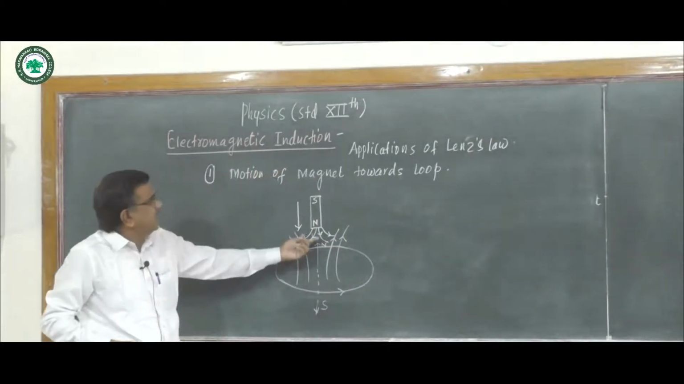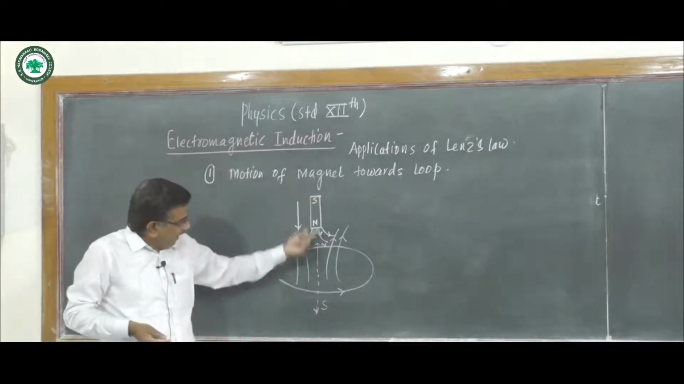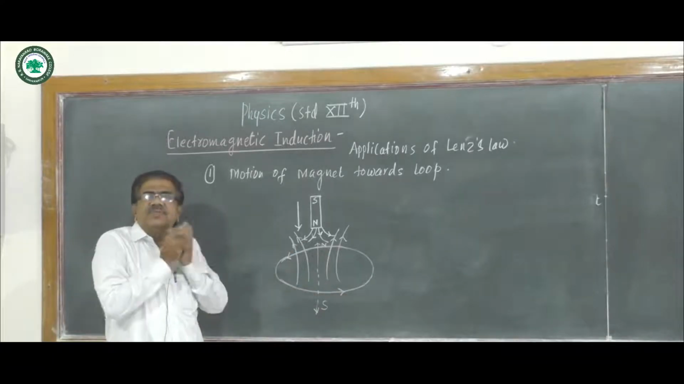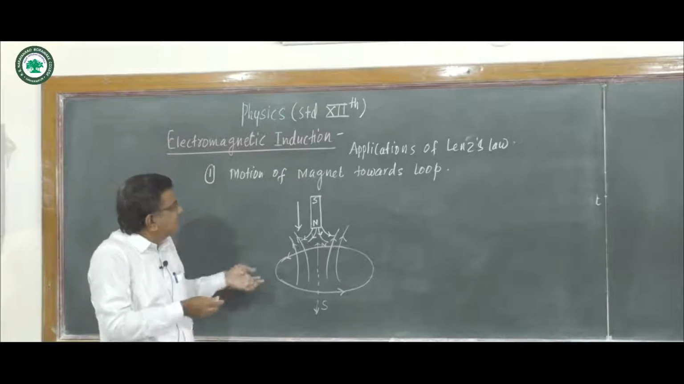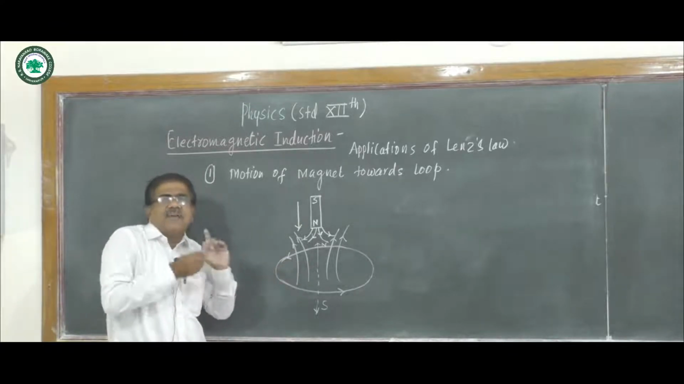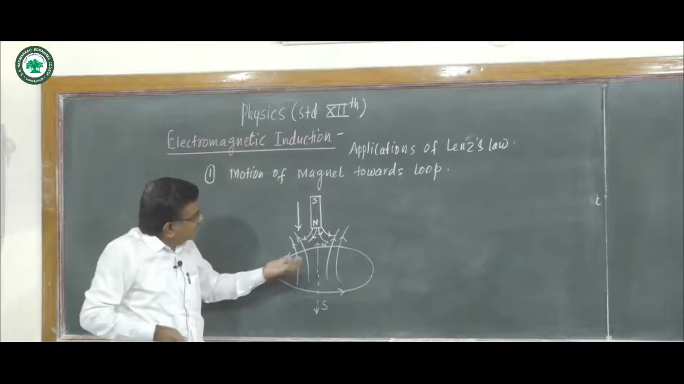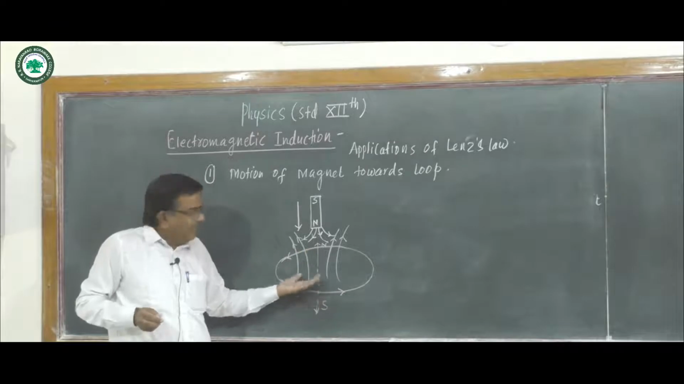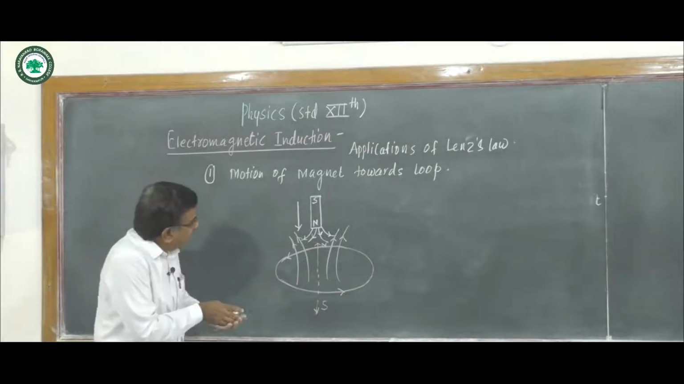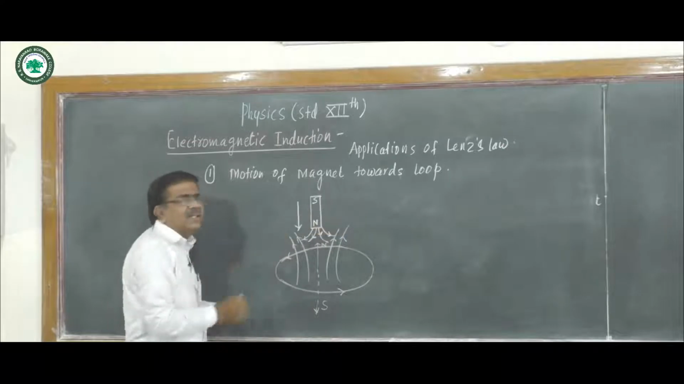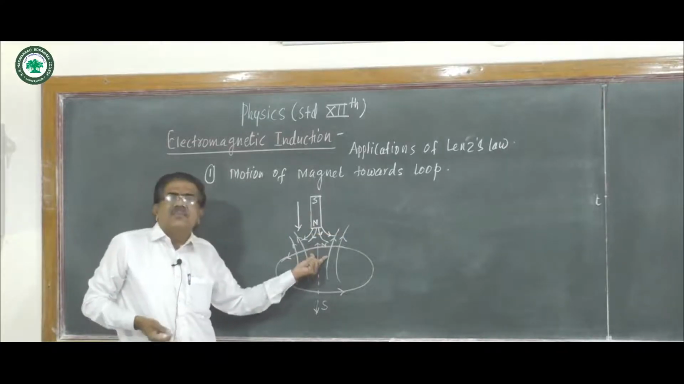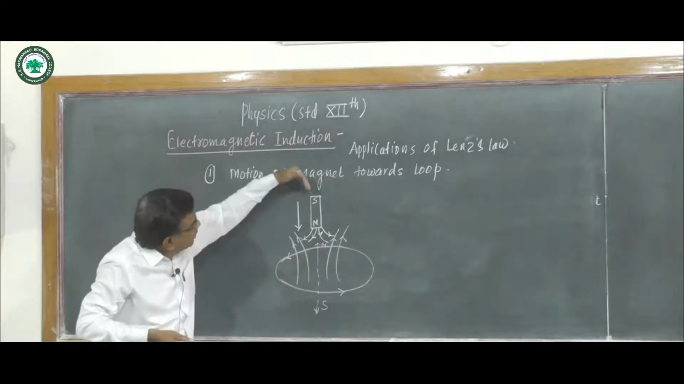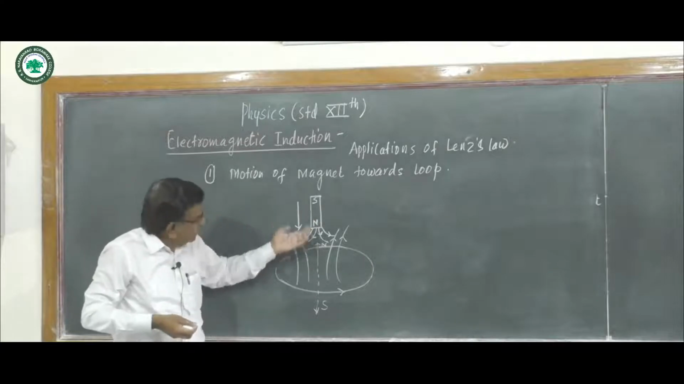Magnet is suddenly moved towards the conducting loop. Magnetic flux with the loop goes on increasing. Current is induced in the loop, and as this current is induced, this loop acts as a dipole with its upper face as a north pole and lower face as a south pole. The magnetic field lines are like this, and this north pole of the dipole opposes the motion of this magnet towards the coil.